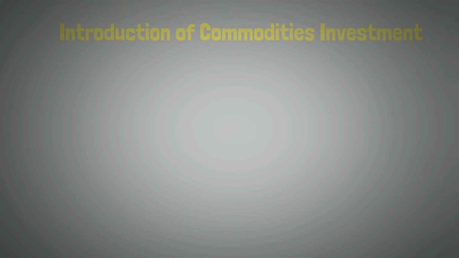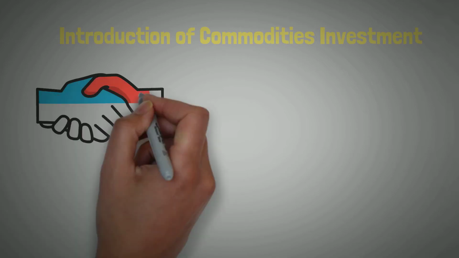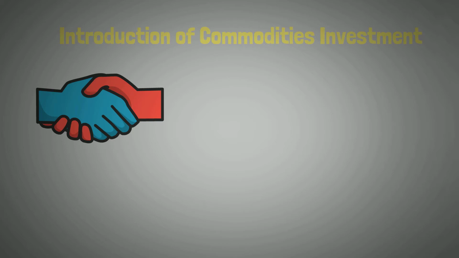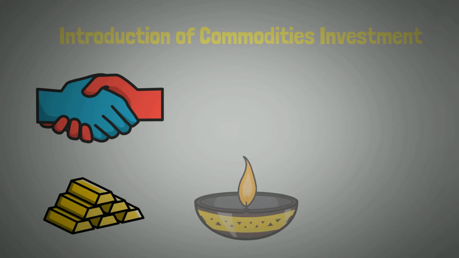In this video, we'll talk about the basics of commodities investment. A commodity is a basic good used in commerce that is interchangeable with other goods of the same type. Here are a few traditional examples of commodities. They are grains, gold, oil and natural gas.